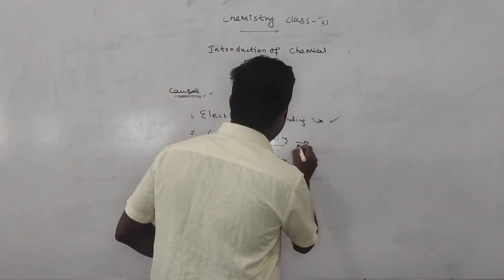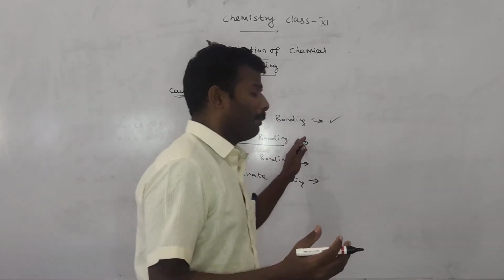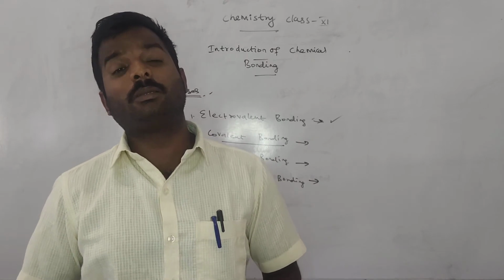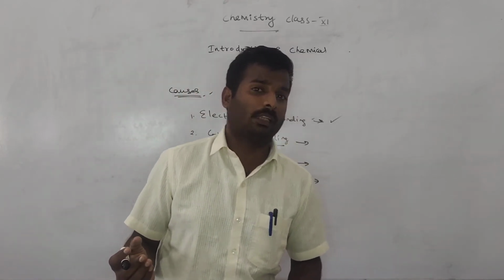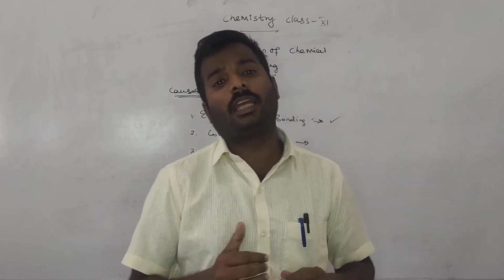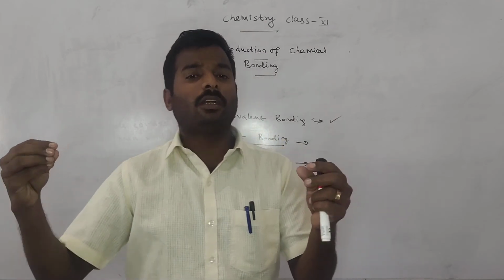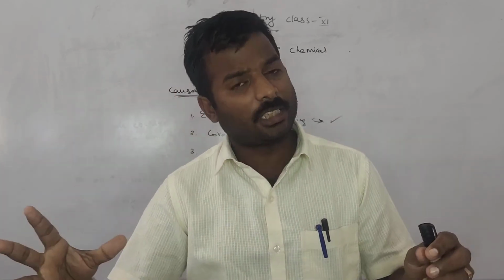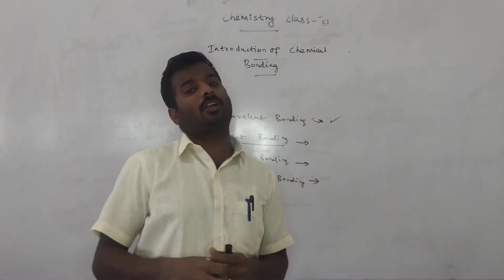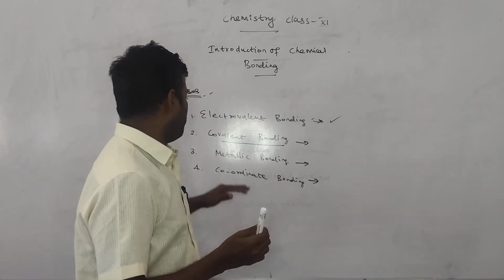What is a covalent bond? The mutual sharing of electrons between non-metals. This happens between non-metals of similar electronegativity. They share their electrons because they don't have enough electrons to donate. Each non-metal is electron deficient, so they share their electrons to attain stability. That type of bonding is called covalent bonding.